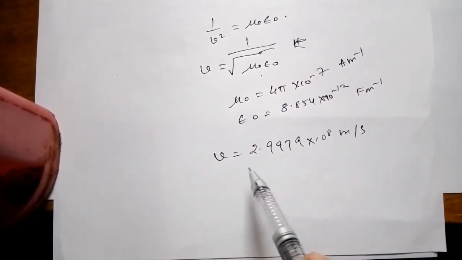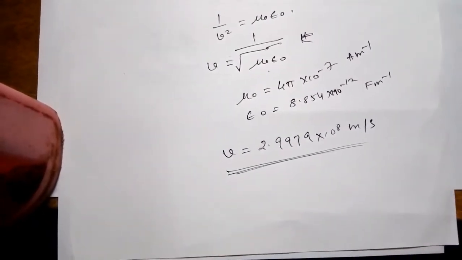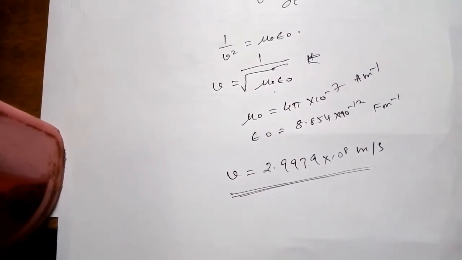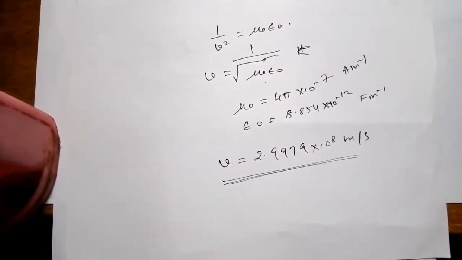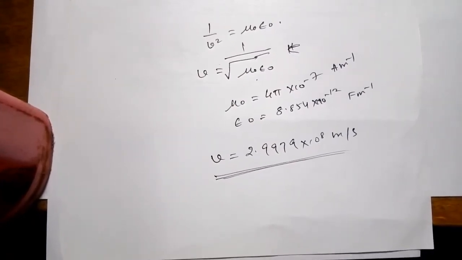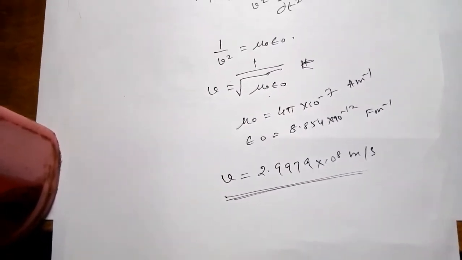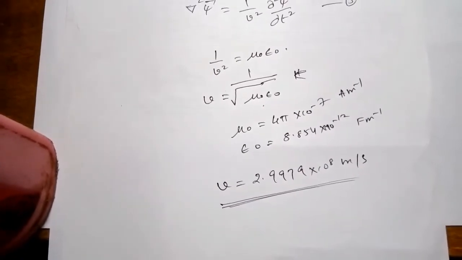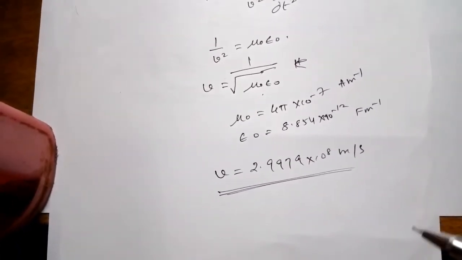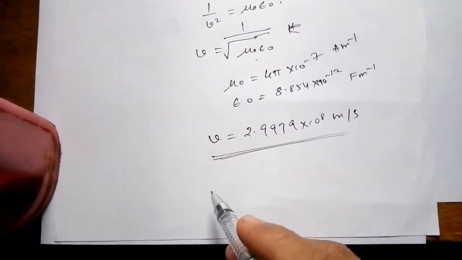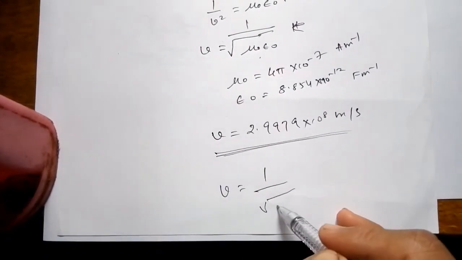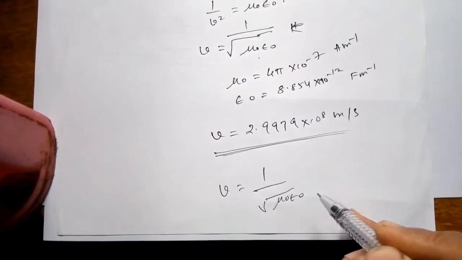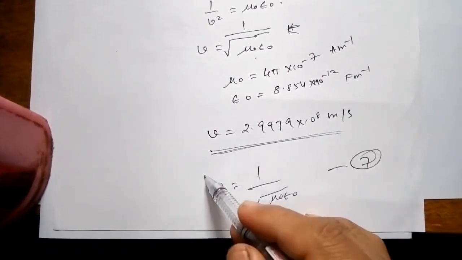That means, which is the velocity of light in light wave. So therefore electromagnetic wave travels at the velocity of light. It proves that light is electromagnetic in nature. Thus, the velocity of an electromagnetic wave in free space is given by 1 by root of mu naught epsilon naught.